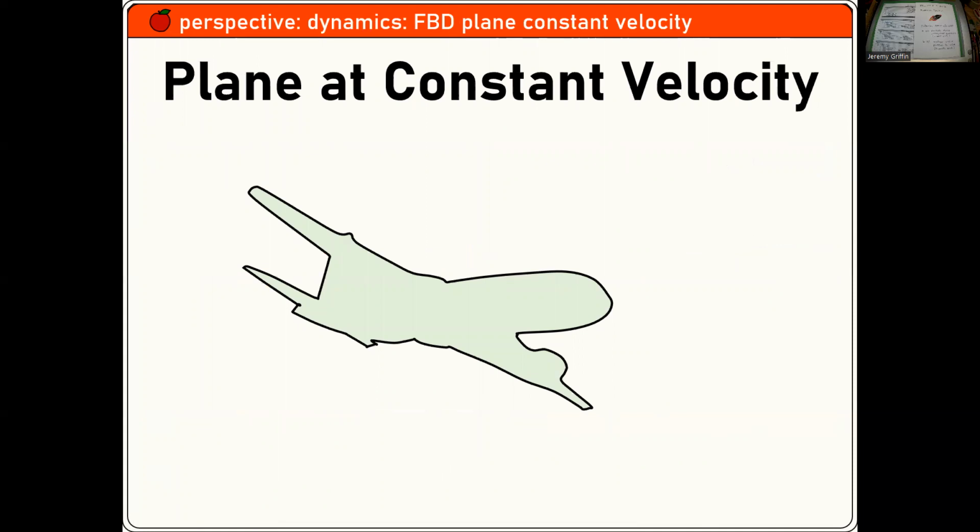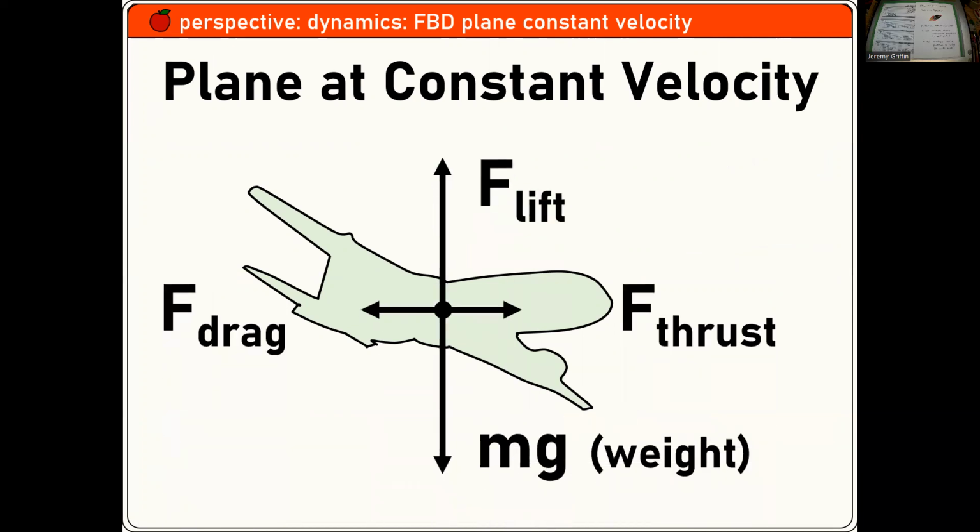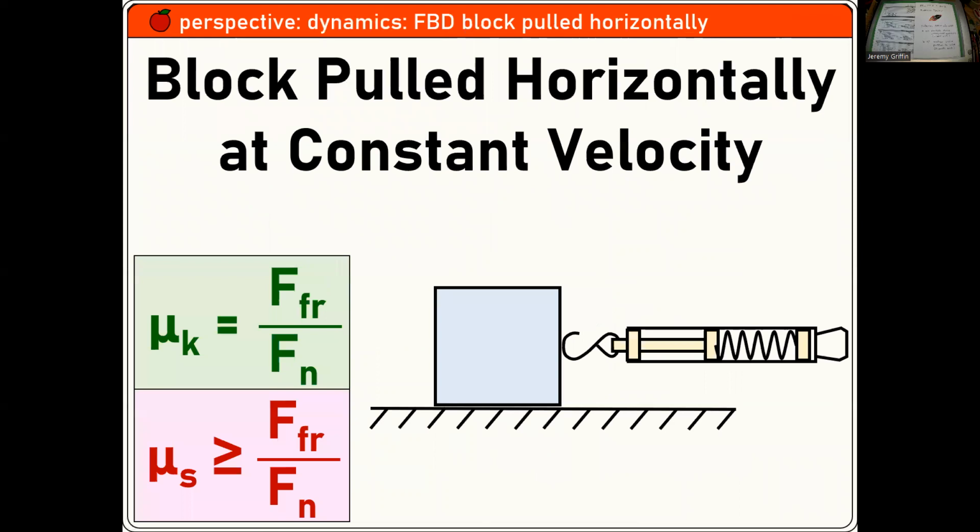Plane at constant velocity. How many forces? Yeah, so there's an air drag. If there's an air drag, there must be maybe a thrust force, there's the gravity force, the weight, and is there a lift force holding it up? The weight and the lift, and then a thrust force and a drag. If it's constant velocity, that means equilibrium, so all the forces must be canceling out. And if you're sitting inside that plane, I bet you feel a lot like sitting in this classroom. You don't feel any forces.